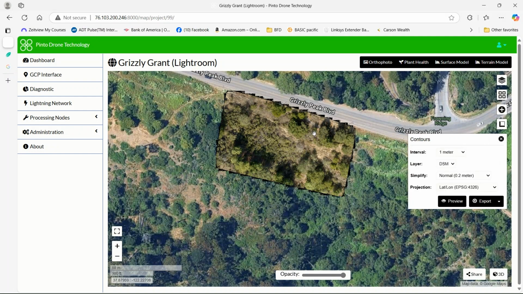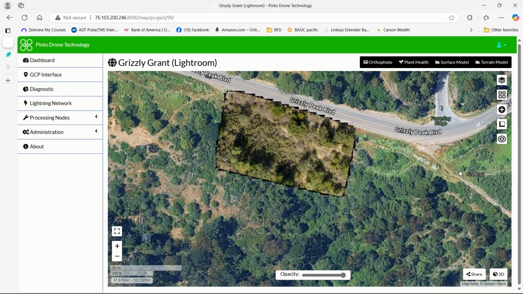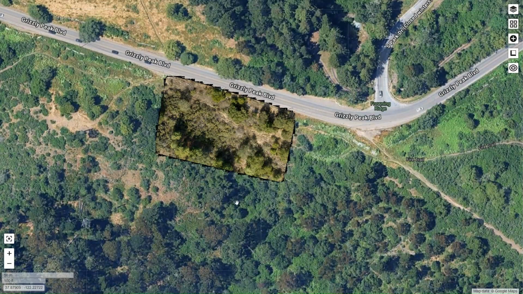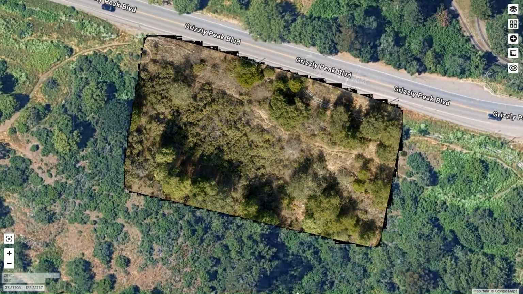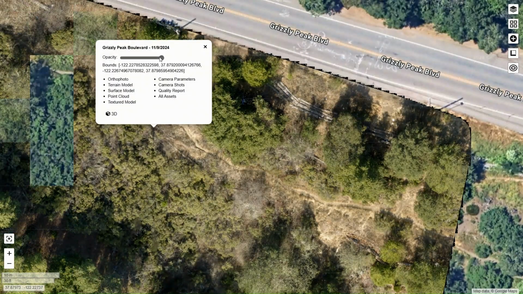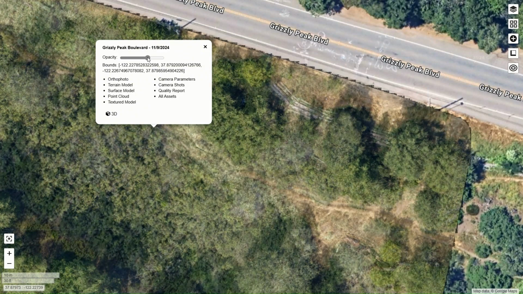You can also add contours in for showing the steepness of the slope. It takes a while to populate that, so we won't actually do it now. And then also, what's kind of cool here is the opacity. You can adjust the opacity on this so you can reduce it and increase it, and you can go full screen. So let's do both of those. That's full screen. So if you want to make it larger, there it's getting bigger. And then if you want to increase or decrease the opacity, you just move the slider so you can start to show your overlay and then remove it.